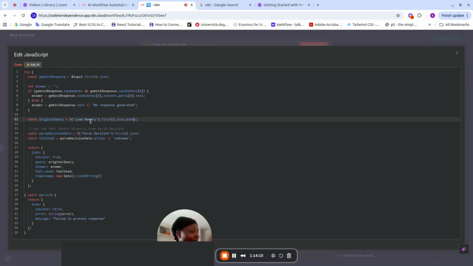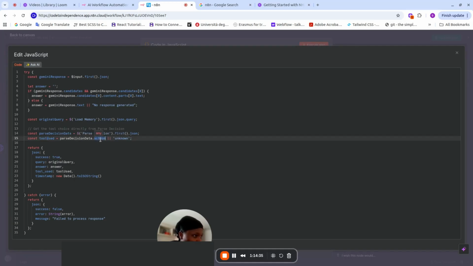Now, original query, load memory. This is coming from our load memory node. First, the JSON.query. Parse decision. This is coming from our parse decision node. So your names here are important. The names that I give to every node, I'm using it here. So if I gave the wrong name to the wrong node, when it gets here, it will throw an error because it's looking for this particular node.